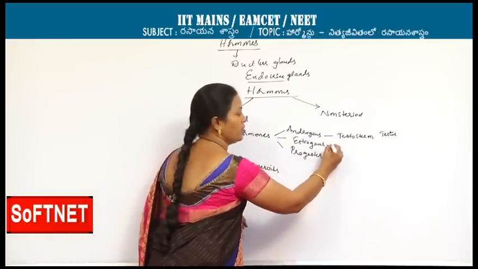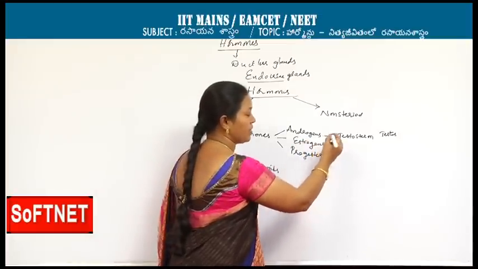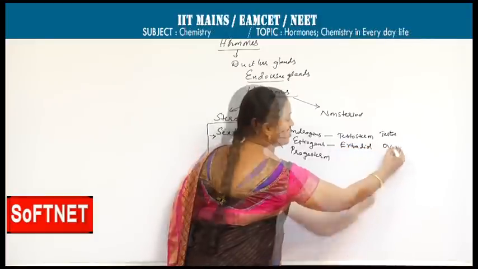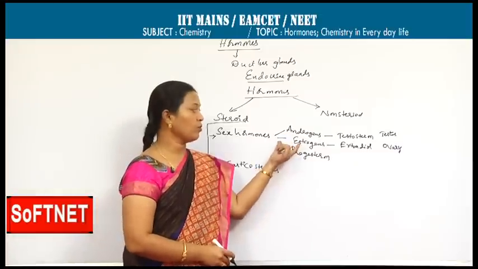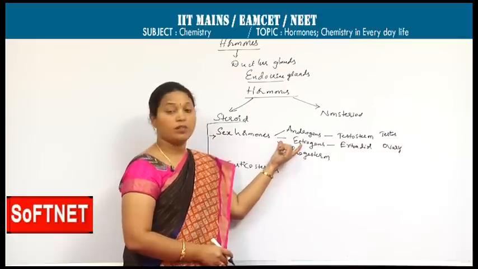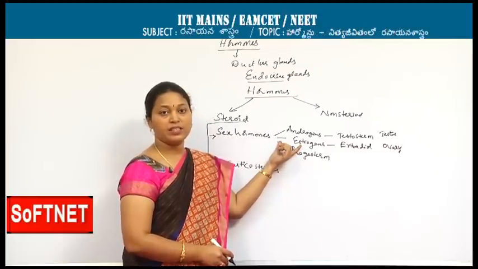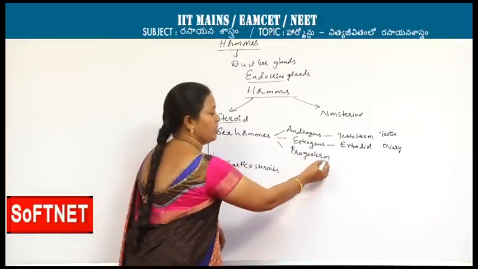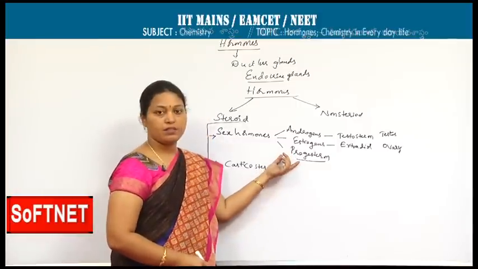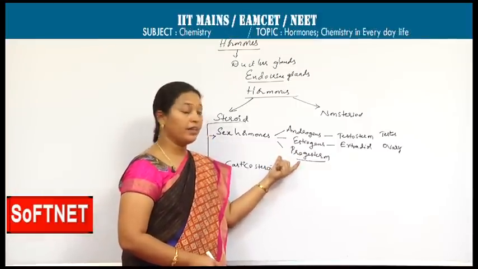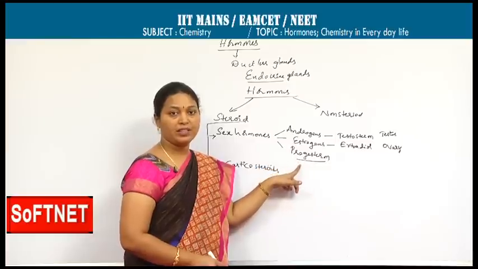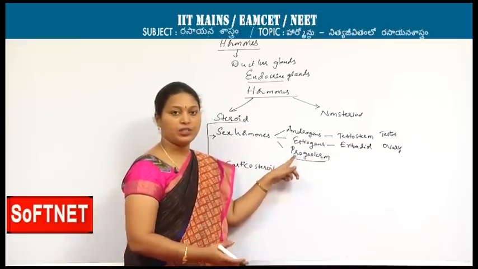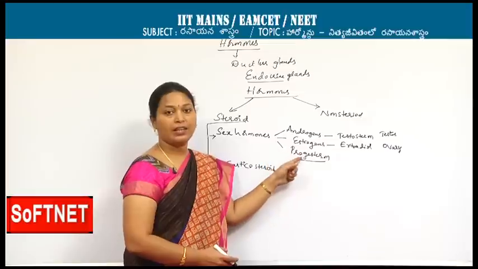Next, estrogen, the principal female sex hormone, estradiol, is produced by the ovaries. This is responsible for the growth of long hair and it controls the menstrual cycle of a female. Thereby, secondary sexual characters are managed with this estradiol. Next, progesterone. As I said earlier, it is produced by the woman during pregnancy. This progesterone prepares the uterus for the implantation of the fertilized egg.